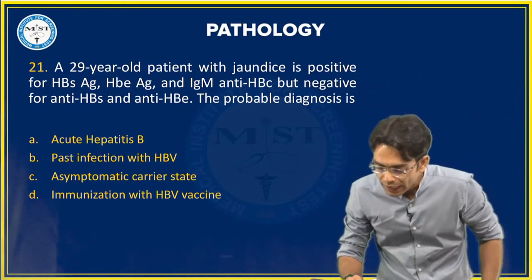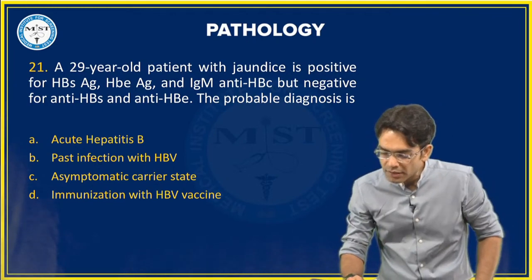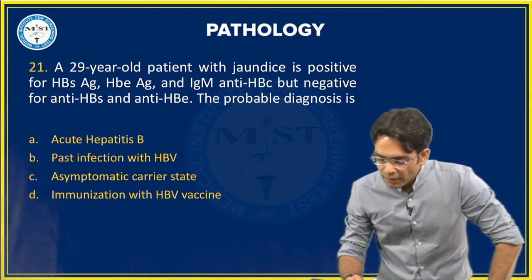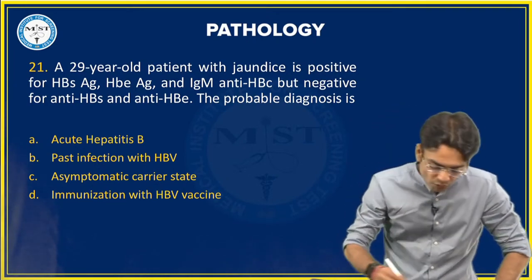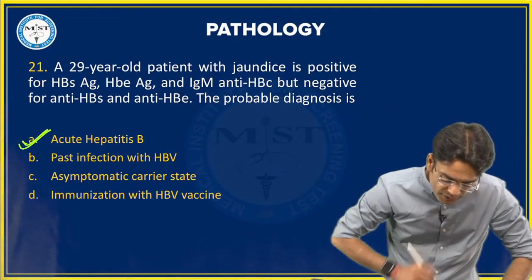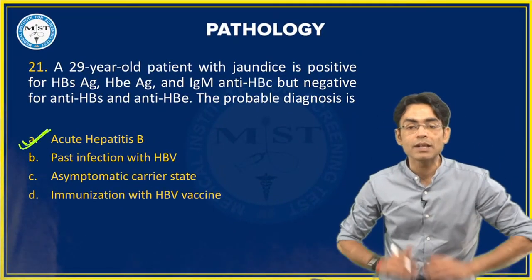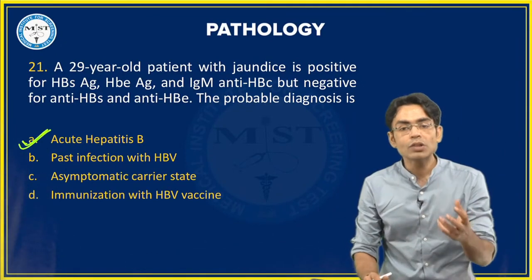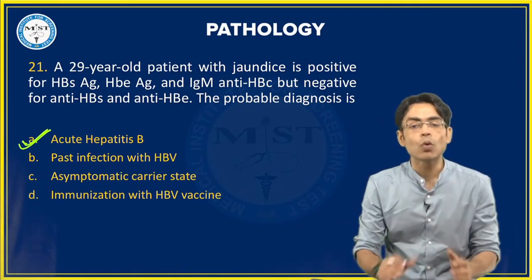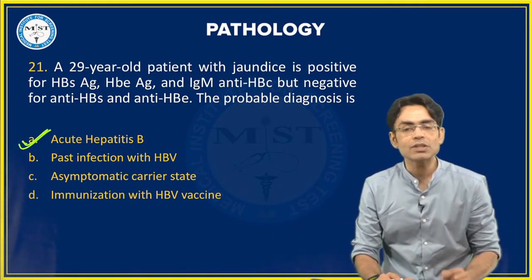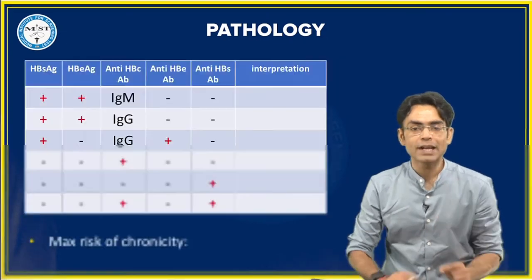You are absolutely right, Faizan, Dhawal, Augustine, Prajesh, Adrenaline, all of you are right. The correct answer is going to be acute hepatitis B. Why acute? Because you are finding IgM core antibodies. Okay, that is why it is acute hepatitis B.